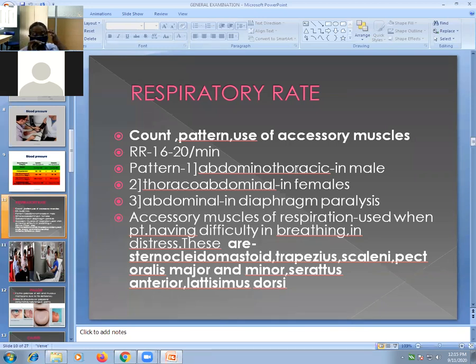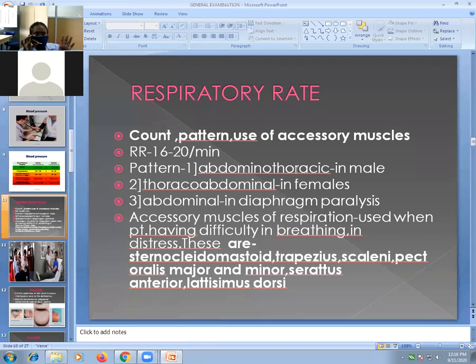Abdominal, when the patient is asked to take deep breaths, you have to watch thoracic movement as well as abdominal movements. You have to watch both the movements, the expansion of the chest, that is thoracic movement, and abdominal movement also. So which one is more dominant or more prominent?